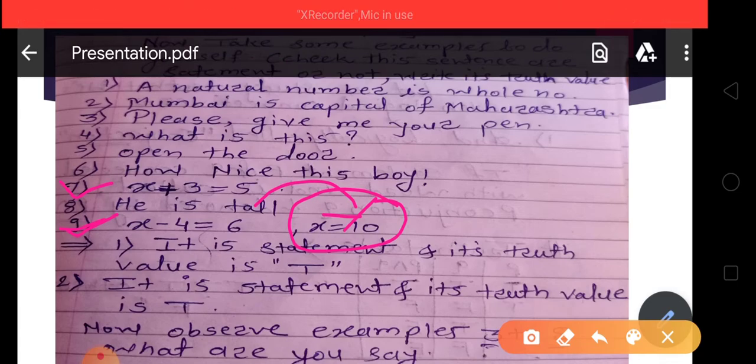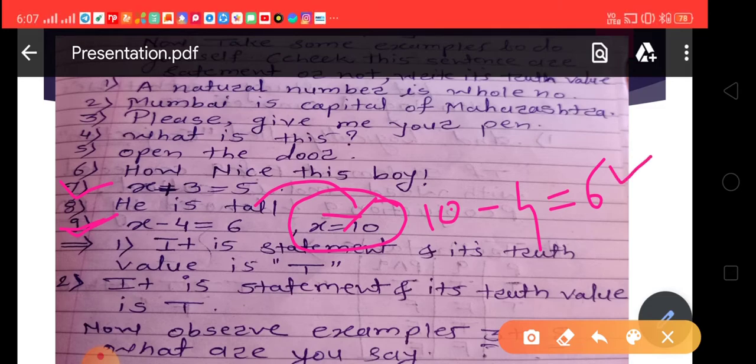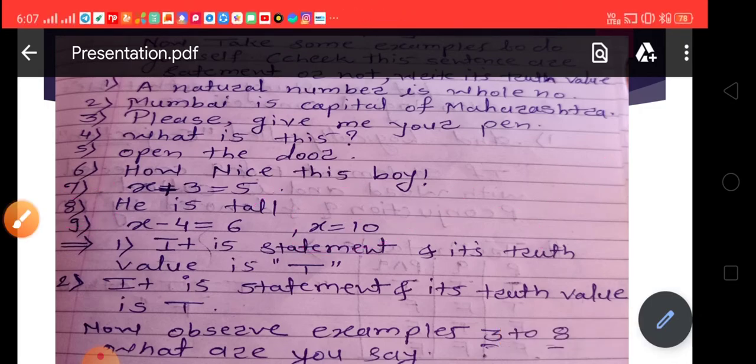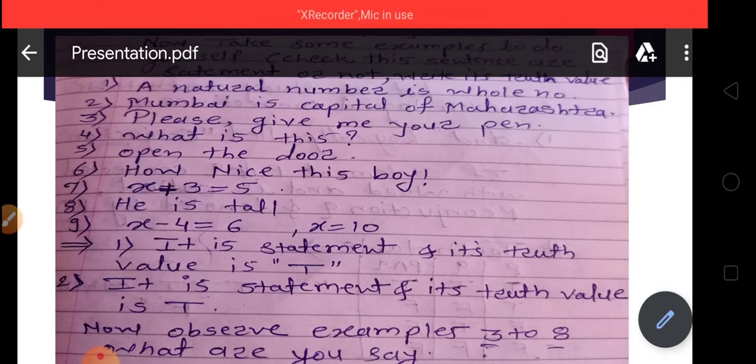So if we put x equal to 10, then 10 minus 4 equal to 6. Is it true or false? Yes, it is true. Means our mind gives us an answer when we know the value of x. Because our definition is, if our mind gives us an answer, it means these sentences are statements.